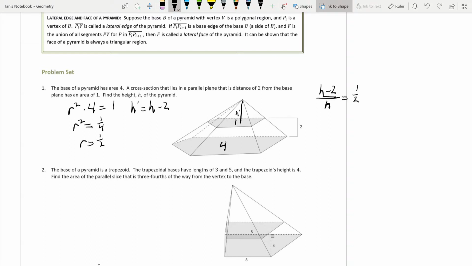Multiply both sides by h, we get h minus 2 equals h over 2. Multiply both sides by 2, you get 2h minus 4 equals h. Add 4 to both sides, subtract h, you get h equals 4. So our total height is equal to 4.